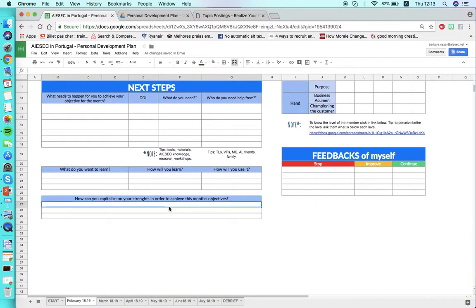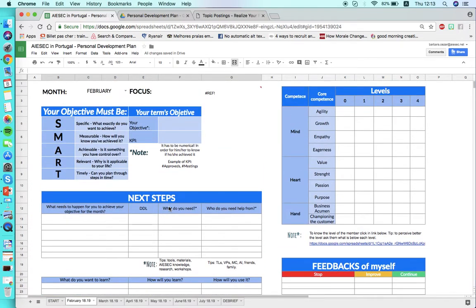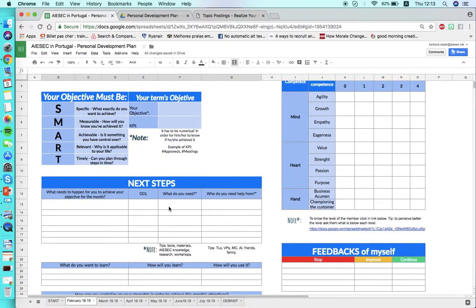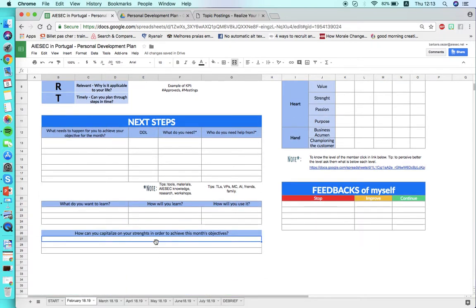And here you also have a space to understand how are you using your strengths while doing your tasks. So leader, you as a leader need to help your member to understand how this member is using his strengths in his work or her work.